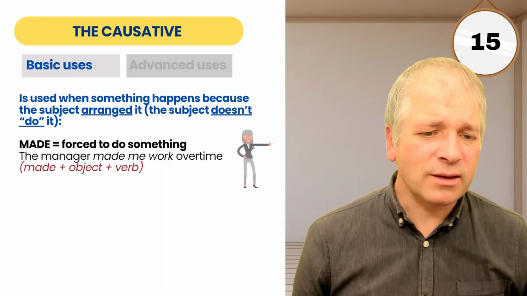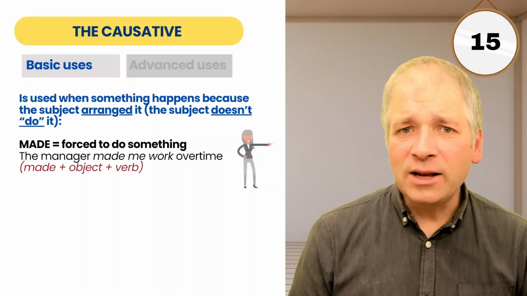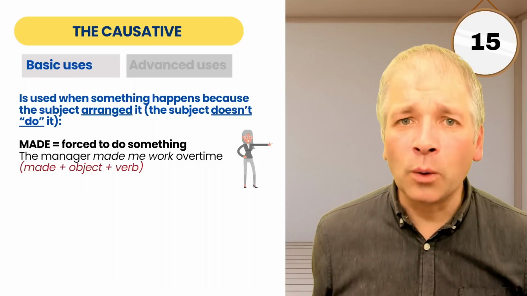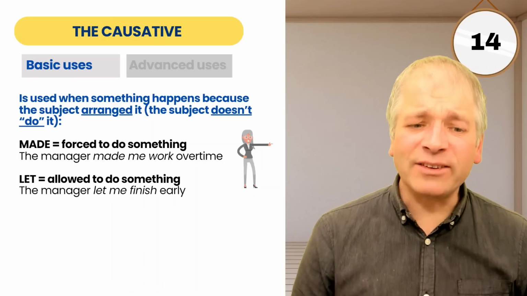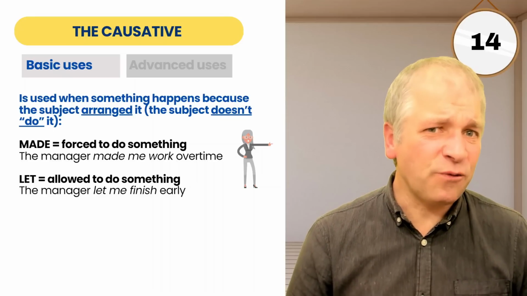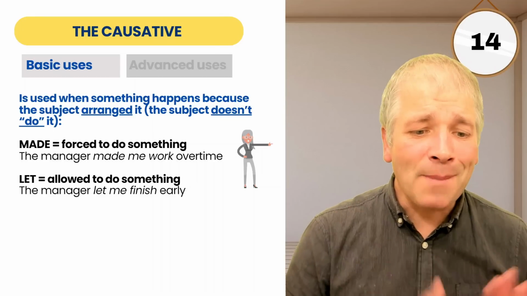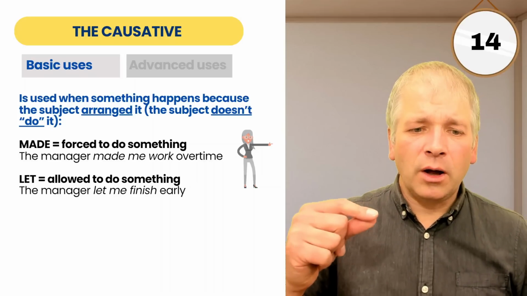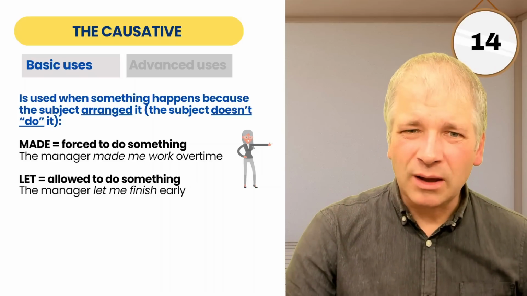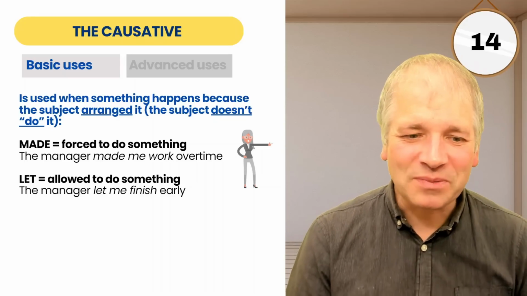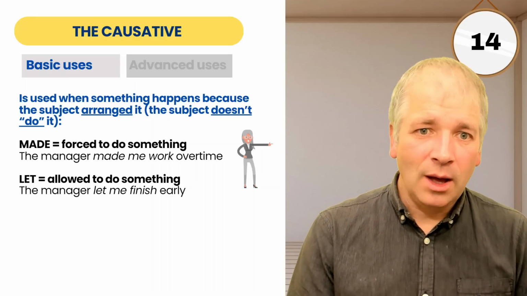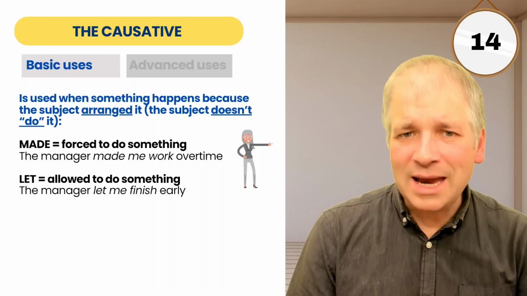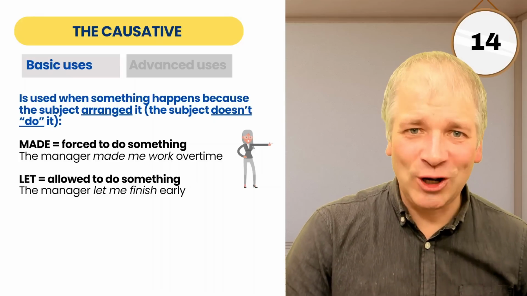Notice the pattern here, made me work. Made, then the object me, and then work in the bare infinitive. Not made me to work, but made me work. Let is another form of causative. Here, instead of being forced to do something, I'm allowed to do something. The manager let me finish early. So the manager forced something onto me. In this case, it's not forcing, it's actually allowing. So the manager allowed me. And then the activity finish is actually something that the manager caused me to be able to do.